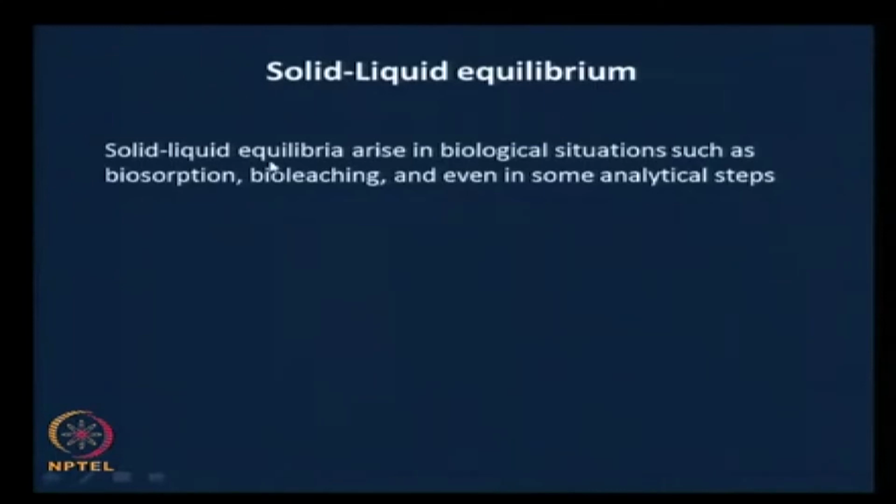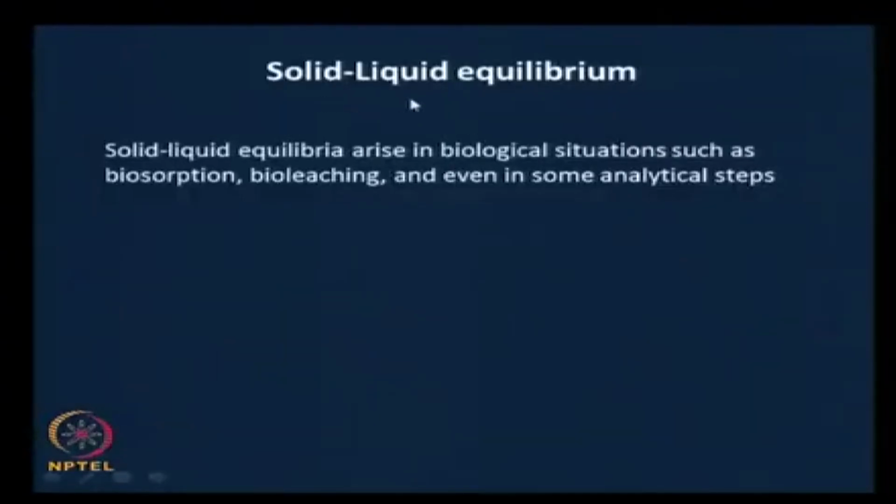They arise in situations such as biosorption, which is the removal of, let us say, toxic trace metals using a biological agent such as cells, and bioleaching, which is taking the metals or useful components out by using biological means, and even in some analytical steps you come across solid liquid equilibrium in biological systems.